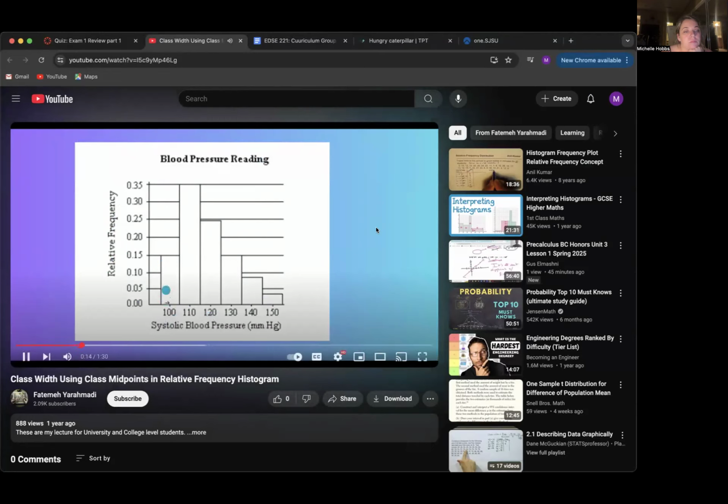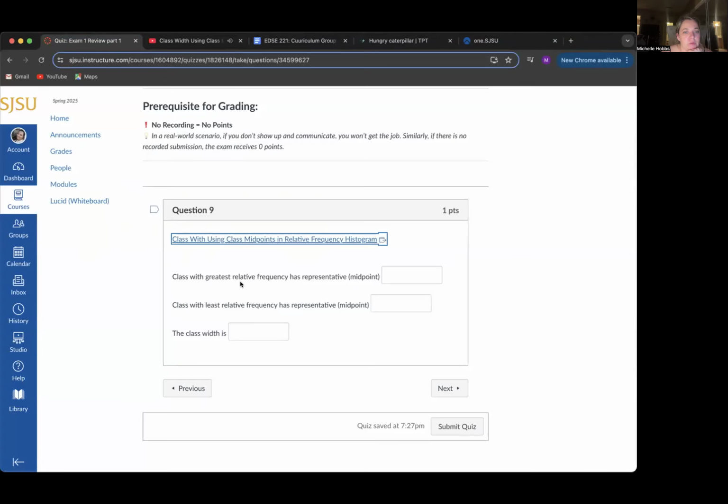Each class has a midpoint: 100, 110, 120, 130, 140, and 150. The class with the highest relative frequency is this class with midpoint 110, and it is 35%. So the midpoint of the class with the highest relative frequency is 110.